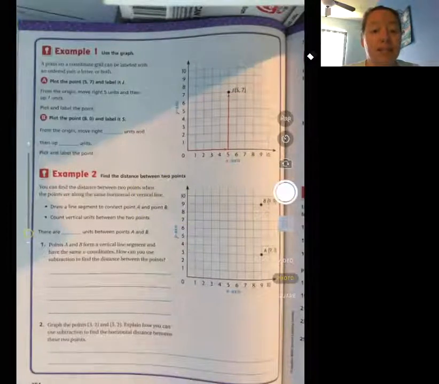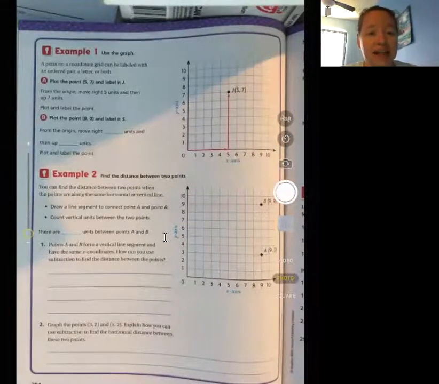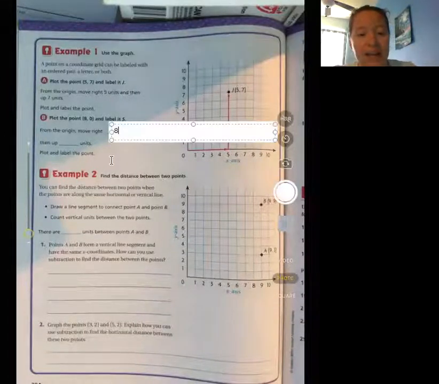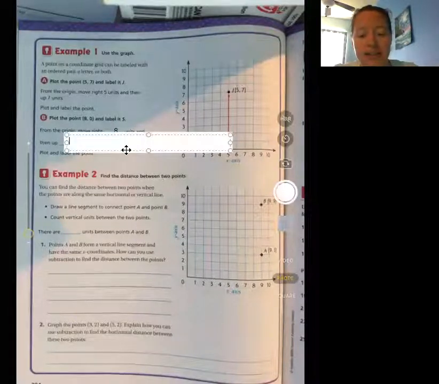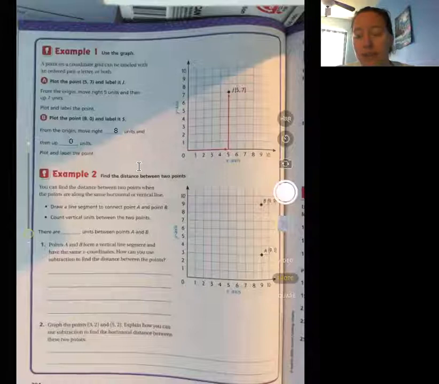B, plot the point 8, 0, and then label it S. So from the origin, move right 8 units, then move up 0 units. Okay, so it's just asking what's the x, what's the y? 8, 0. I'm going to put in a stamp.